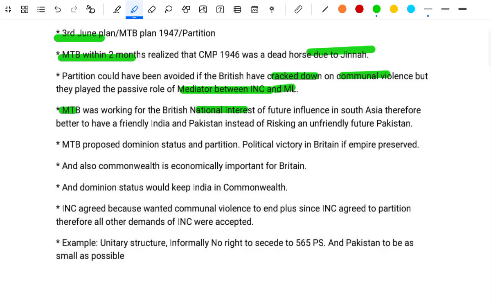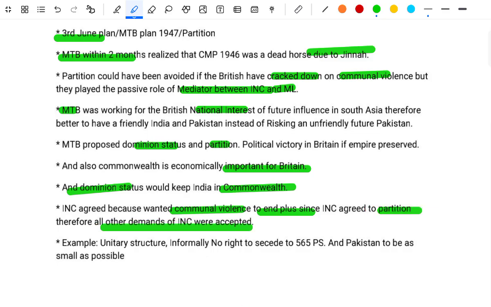The Mountbatten Plan proposed dominion status and partition, a political victory for the British Empire, which also kept the Commonwealth and the economic impact of the British, as dominion status would keep India in the Commonwealth. The INC agreed because it wanted the communal violence to end, and since the INC agreed to the partition, all demands of the INC were accepted. For example, a unitary structure, informally no right to secede for the 565 princely states, and Pakistan to be as small as possible.